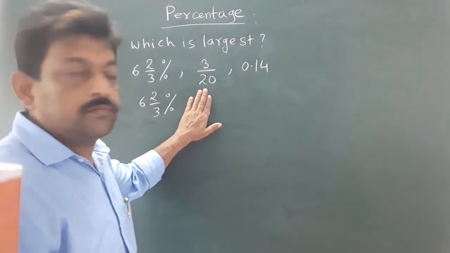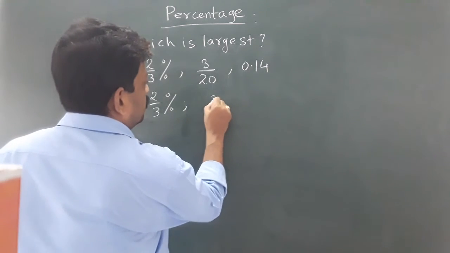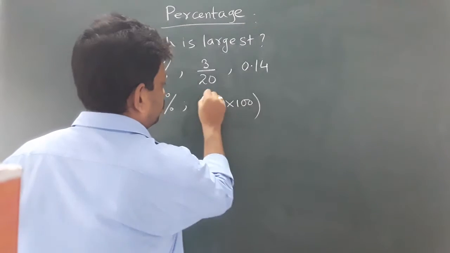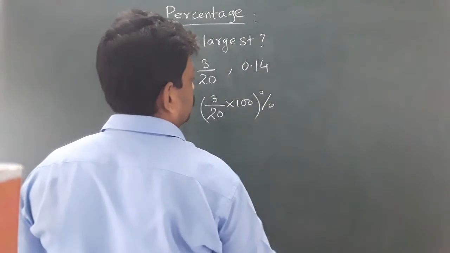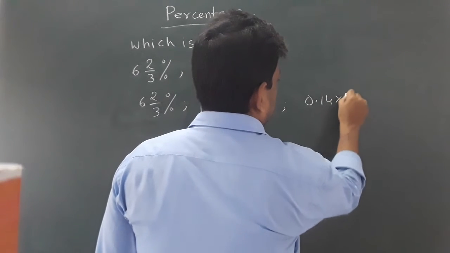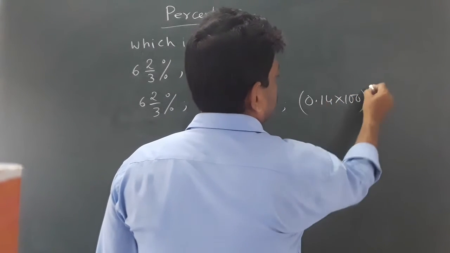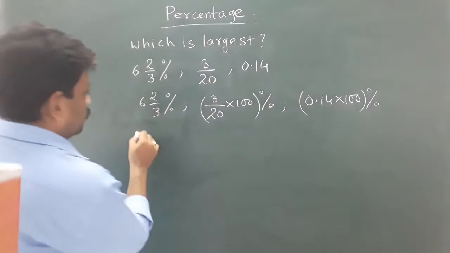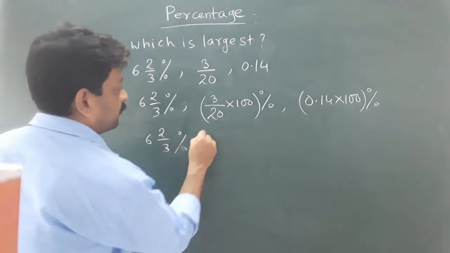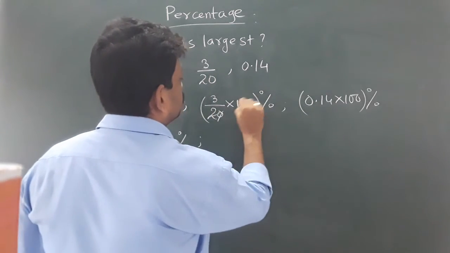Change this one. 3 upon 20 multiplied with 100%, and this one also 0.14 multiplied with 100%. So it will remain as it is. Go for cancelling.